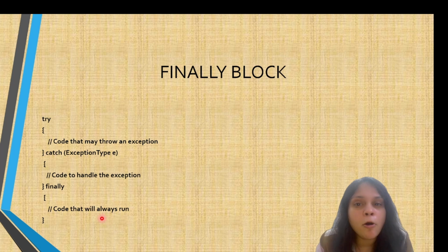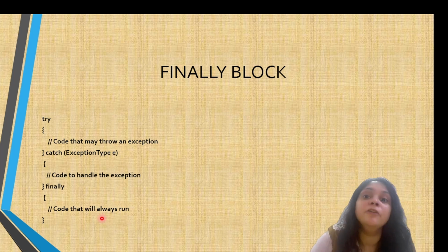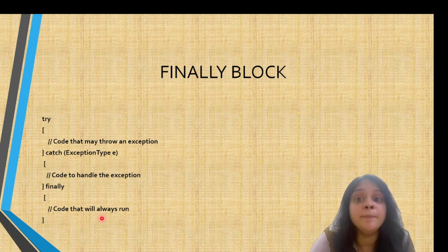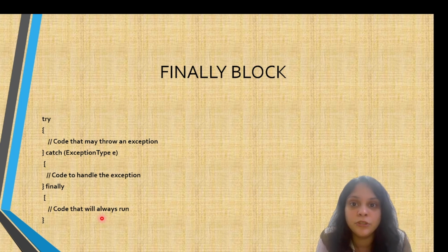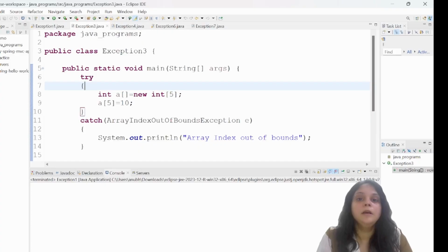It is optional but can be very useful for cleanup activities like closing a file or releasing resources. Let's see it with an example of code. In this example, I have created an array of size 5.